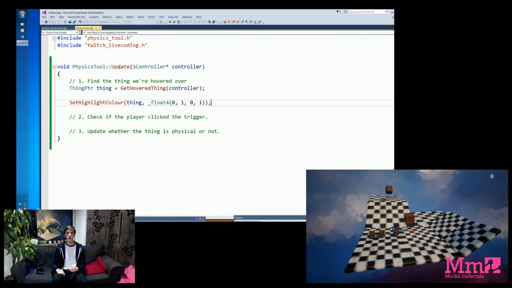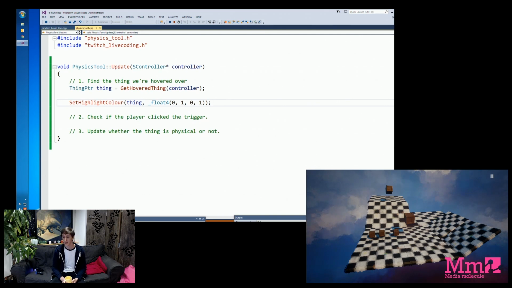Now, those of you that have been coding for a long time, or have tried coding, or even those of you that haven't, that are keen-sighted, you might notice that this has a slight problem. The problem here is that we're getting the thing we hovered over and we're tinting it a colour. But what if we're not hovered over anything at all? What does the code base do then? Well, it turns out that what the code is likely to do is get angry and crash.